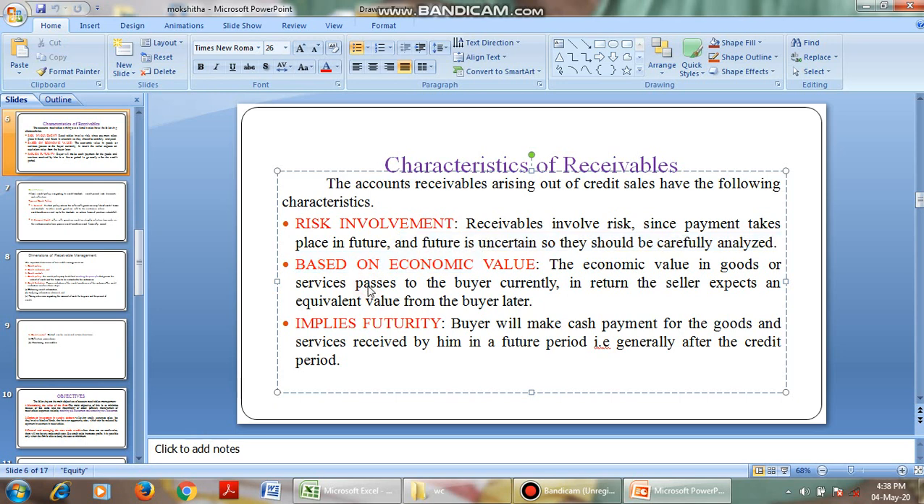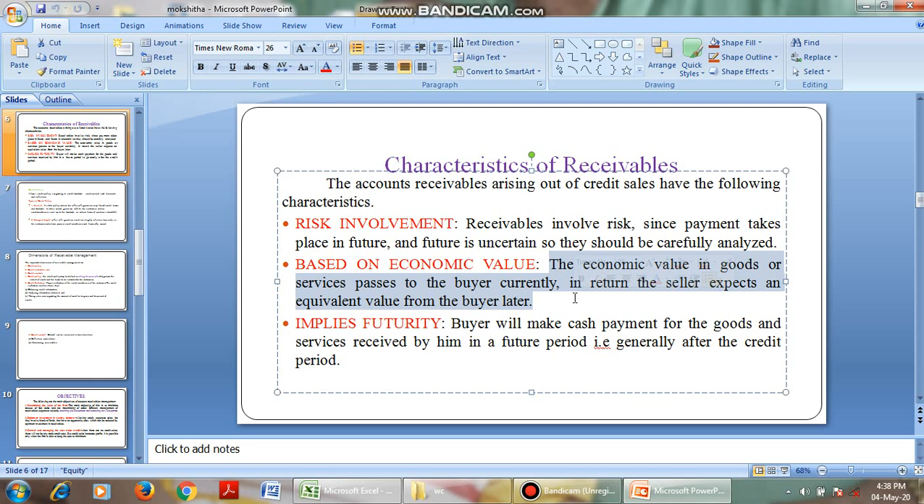Okay, and it is based on economic value. The economic value of goods or services passes to the buyer currently. In return, the seller expects an equivalent value from the buyer later. See, now we sold a product worth 1000 rupees, right? After 3 months, the buyer will pay the 1000 rupees. Okay, right. Our company, the seller, will expect the same value after 3 months.